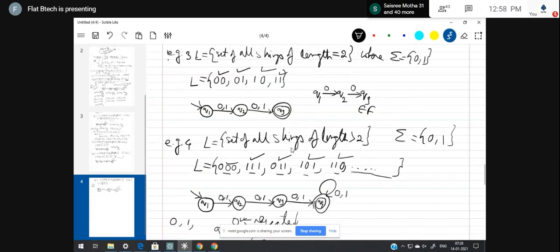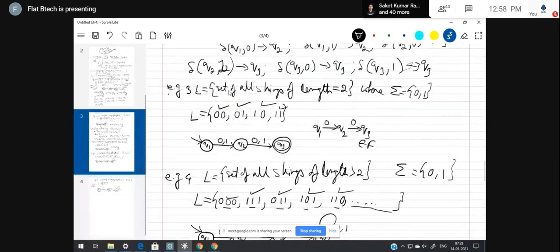And then what about this? In this part, the set of all strings of length equal to 2. If the length is more than 2, suppose 0, 0, 0, then 1, 1, 1, it has to be rejected. So this one, right? Q4, see, it has to be joined. In exams, many people used to create it unjoined. So this is completed.